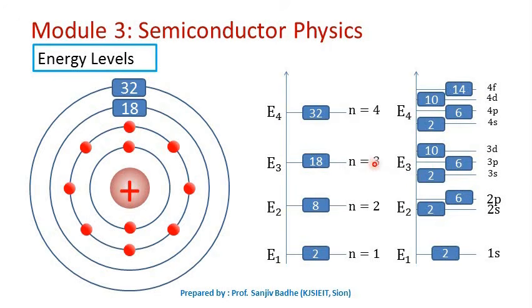The 18 electrons in orbit number 3, out of these 18, 2 will be 3s electrons, 6 3p electrons are there, and 10 3d electrons will be there. In orbit number 4, out of these 32 electrons, there will be 2 4s electrons, 6 4p electrons, 10 4d electrons, and 14 4f electrons. So the electrons will get accommodated in these energy levels.